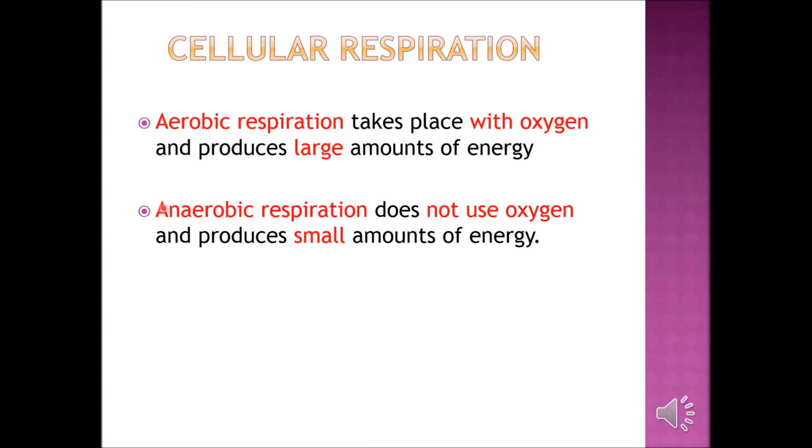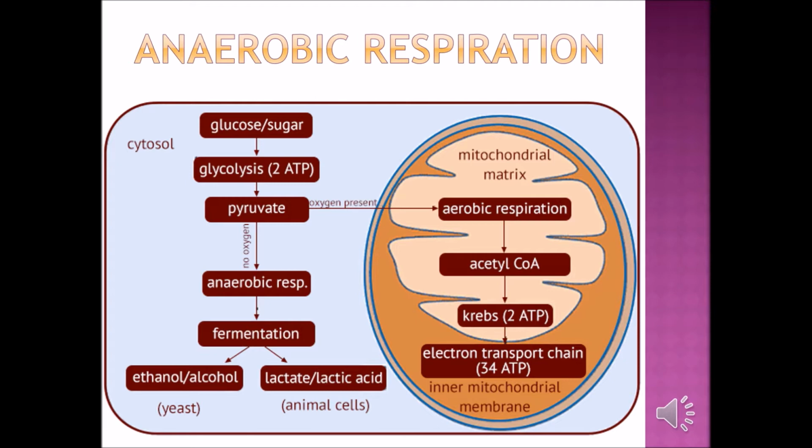But when the acceptor is not oxygen, then it's anaerobic respiration. Anaerobic respiration happens when we do not have sufficient oxygen. In comparison, we will have a smaller amount of energy during anaerobic respiration.